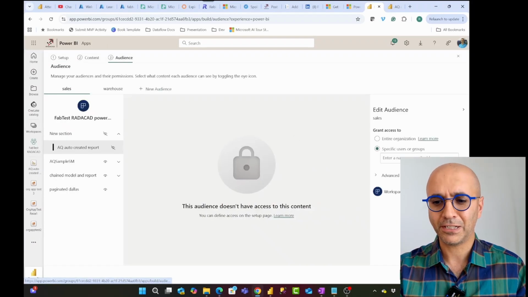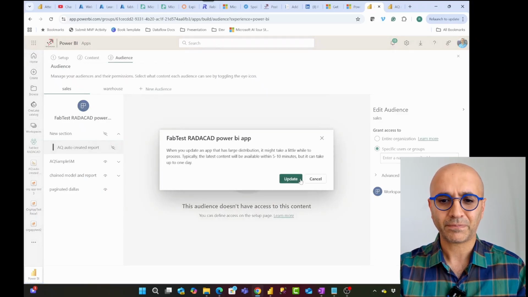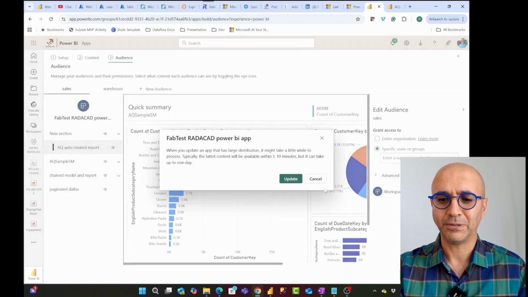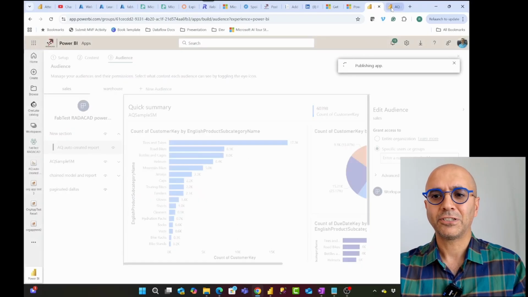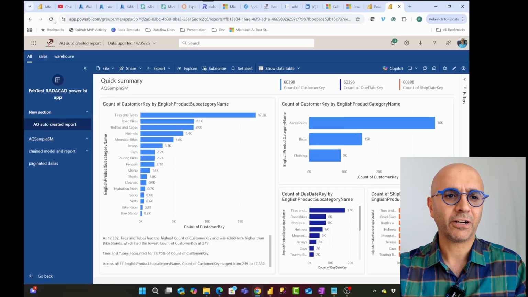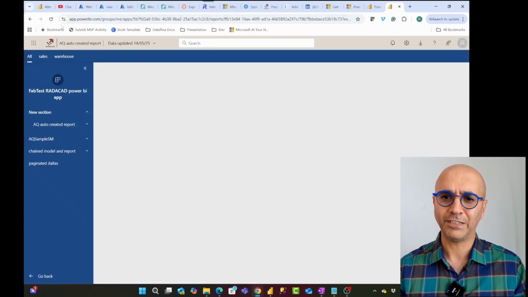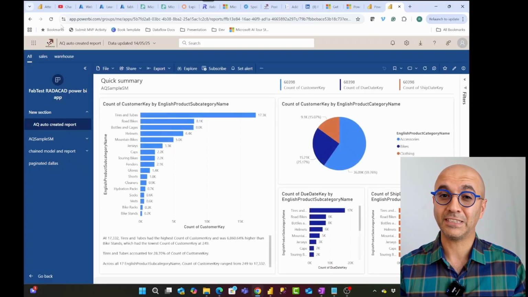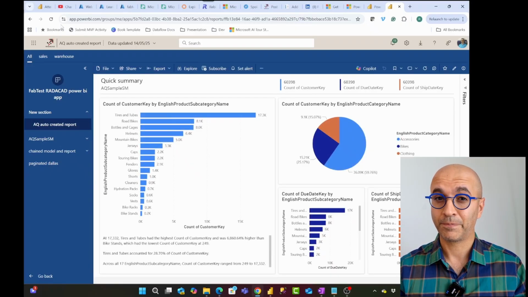I'm not going to change anything in it. I'll just say update app. I'll just give access to this for everyone so that we can see this changing. And once the app is updated, the next refresh of the app would have the new change in it. So this time we should see this as a pie chart. This is the Power BI app.